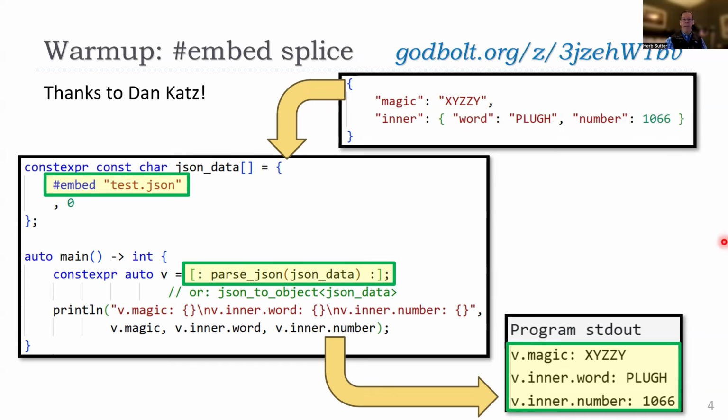And what this lets me do, this compile time code, which is legal C++26, will actually let me generate a structure on the fly that I did not write by hand in my program, where I can say v.magic. Notice that name is the same as the string name in the JSON file. v.inner.word is the same as inner and word. And I've just generated this structure on the fly, and I can make this work. That gives you a sense of what I'm able to do.